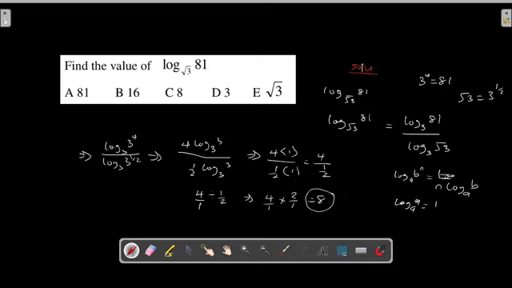And if you look at our options, the answer is option C. So that is a very easy way to solve this problem, step by step. We are still on logarithm because we have a lot of problems to treat on this topic.